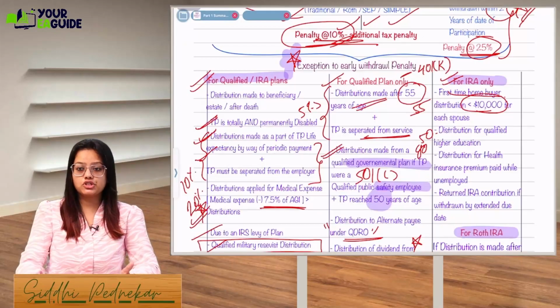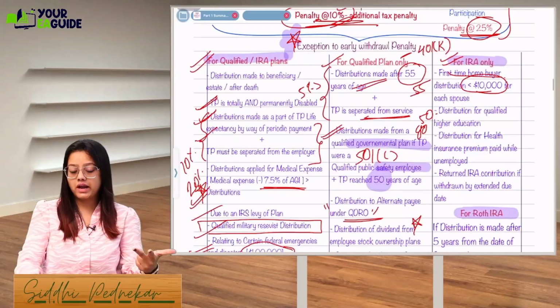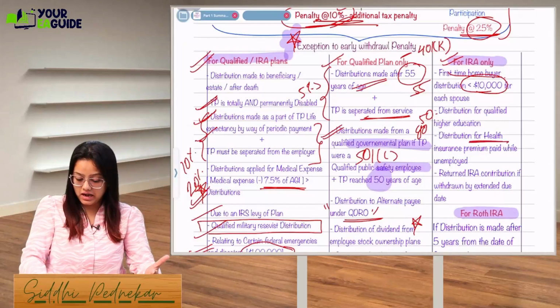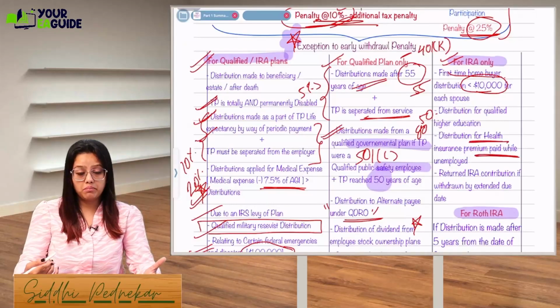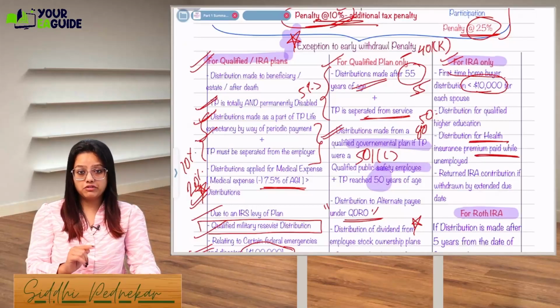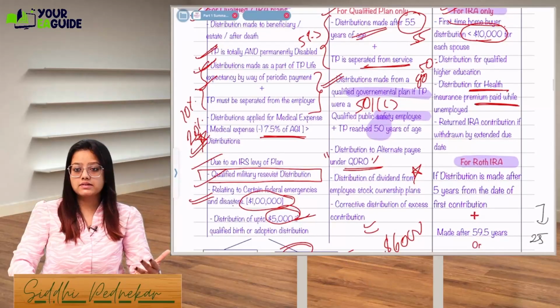Okay, distribution for a qualified higher education. So if you are taking the distribution for education purpose, for buying your first home, or for health insurance premium paid while unemployed. When you are not employed and you want to pay your insurance premium, you can use your IRA account. But if you are employed and you are using your IRA account to pay the health premium, that is not allowed. Okay, next is returned IRA contribution if withdrawn by extended due date.